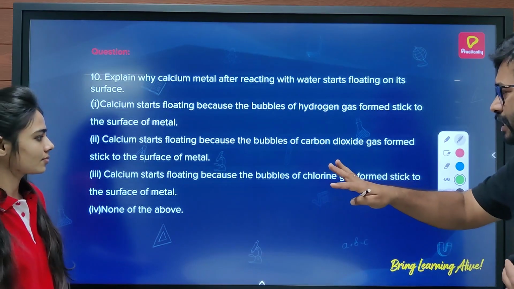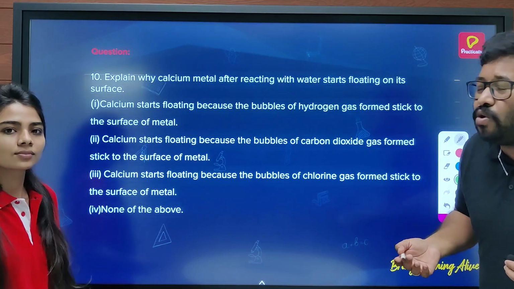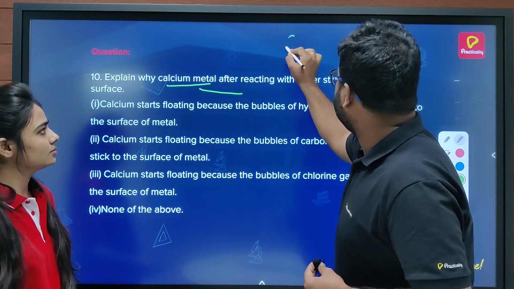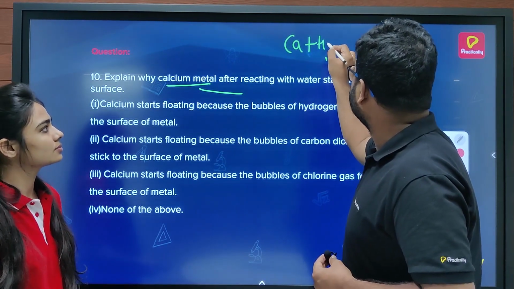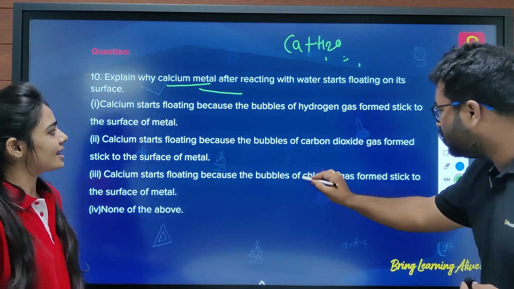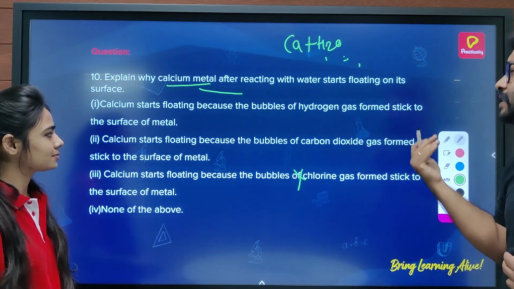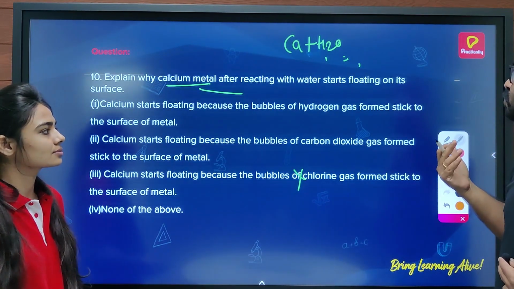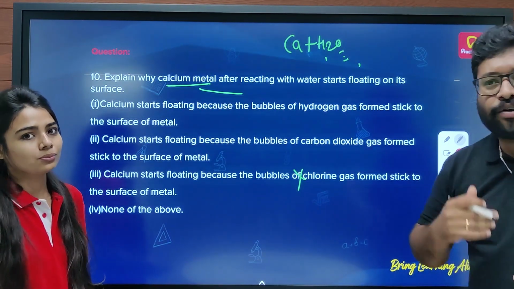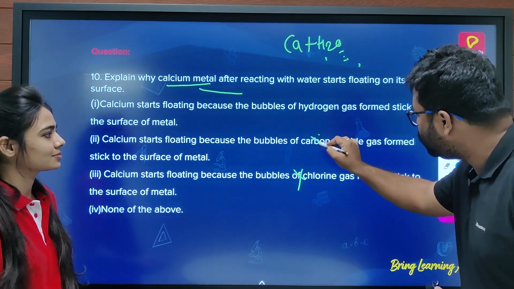Third, calcium starts floating because the bubbles of chlorine gas formed stick to the surface of metal. No, there is no probability of this, because you have only calcium metal and water. Do you see any chlorine gas there? No. There isn't any chlorine. So this option naturally goes. Second option: calcium starts floating because of bubbles of CO2. Again CO2. See, you have oxygen here, but do you have carbon here? No. Because if you don't have carbon, you can't form CO2. So this option also goes.